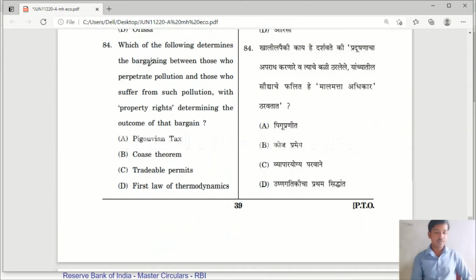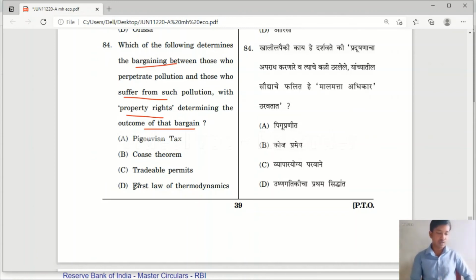Question number 84. Which of the following determines the bargaining between those who perpetrate pollution and those who suffer from such pollution, with property rights determining the outcome of that bargain? Pigovian tax, Coase theorem, tradable permits, first law of thermodynamics.